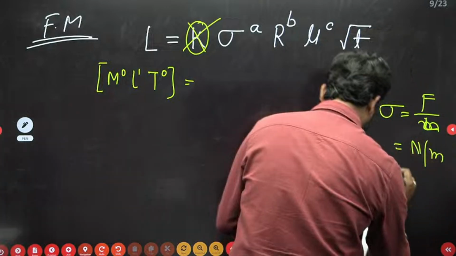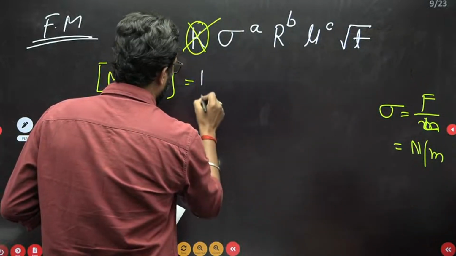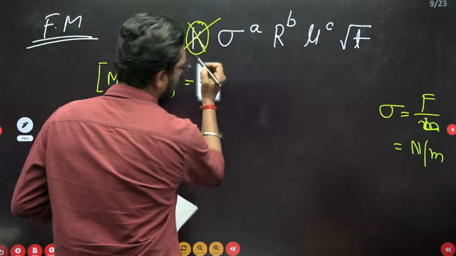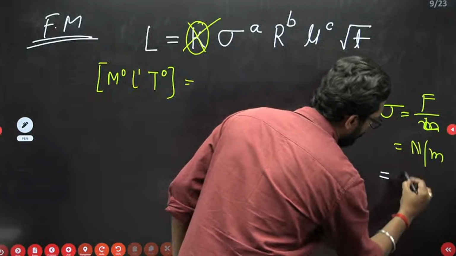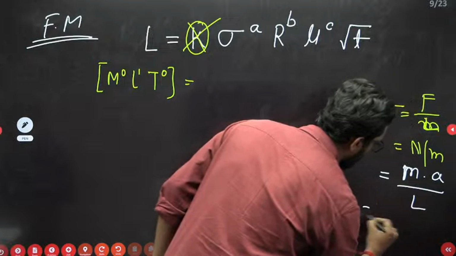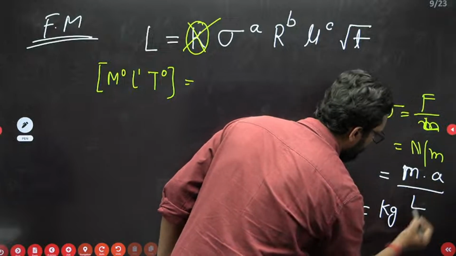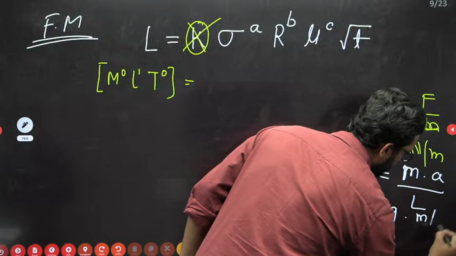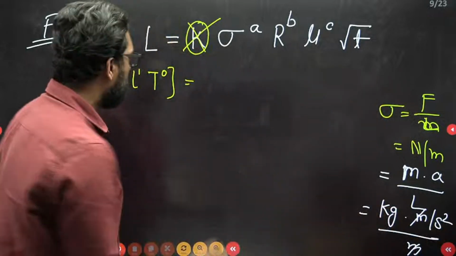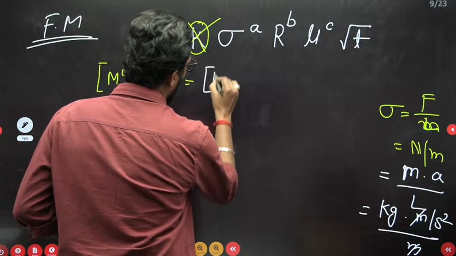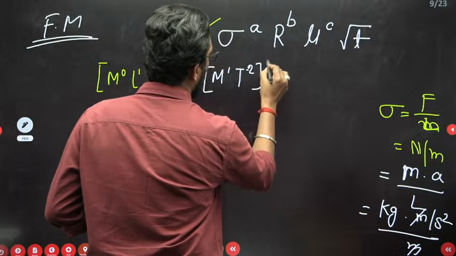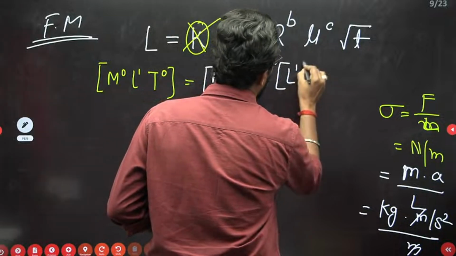If you rearrange this, so if you write this surface tension, this is your M0. It is a type what? See, Newton is force, mass into acceleration, and there is a length. So mass is kg, that is M. A is meter per second square. Length is meter. So meter cancels. So M T to the power minus 2. So M1 T to the power minus 2 to the power a. R is length to the power 1 to the power b.